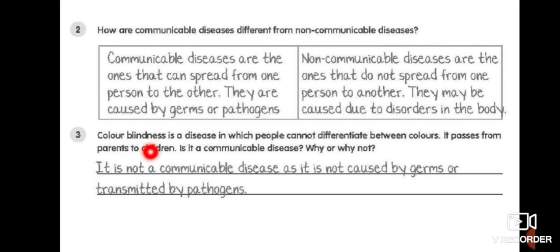Question number 3, color blindness is a disease in which people cannot differentiate between colors. It passes from parents to children. Is it a communicable disease? Why or why not? It is not a communicable disease as it is not caused by germs or transmitted by pathogens. Children, it is not transmittable by any kind of germs or pathogens. It is hereditary, so it can transfer from parents to offspring.